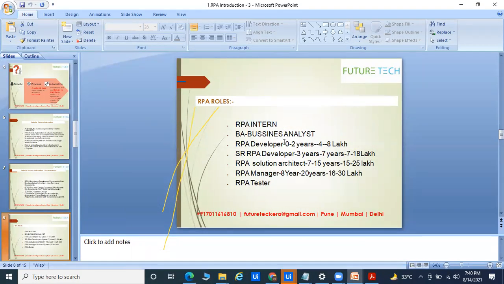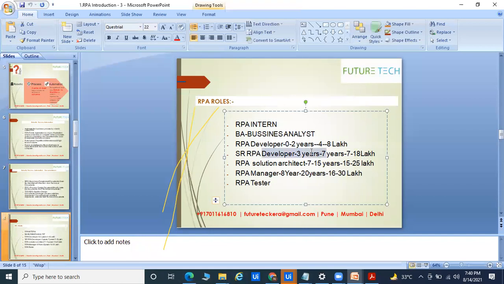Okay. So if you ask me about the market, with 0 to 2 years experience, people are getting 4 to 8 lakh package per annum. And senior RPA developer, okay, it's not mandatory like that. If you have more than 8 or 10 years plus experience, definitely you can show it. If relevant experience of UiPath is around 2 to 3 years, and apart from that I have experience of Java, .NET, Python, everything you can select. So senior RPA developer: if you have 8 years plus experience, 5 years of manual testing or automation testing, and 3 years of RPA, definitely that comes under senior RPA developer.